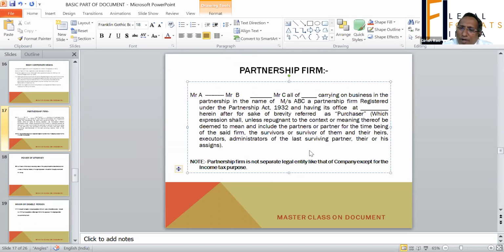Unless a further deed is made where they are admitted as a party, the partnership has come to an end. So when a person dies, unless further documents are executed where legal heirs agree to be bound by the terms and conditions written in the partnership deed, the partnership doesn't survive. It is deemed to have been dissolved.